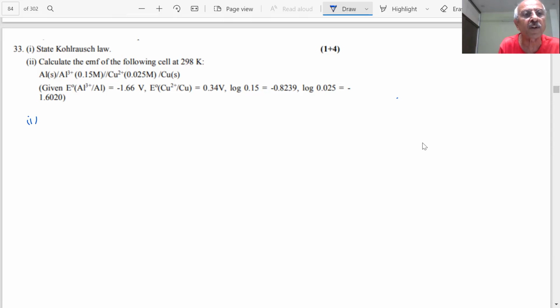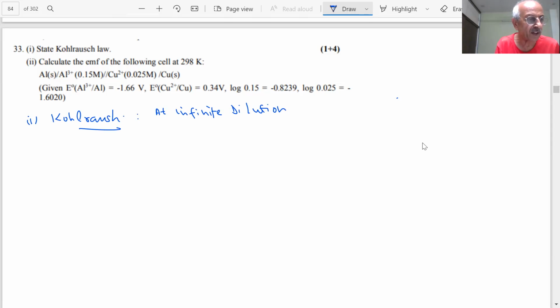At infinite dilution, the limiting molar conductivity of the electrolyte can be represented as the sum of the individual contributions of anion and cations in the electrolyte. Okay, at infinite dilution, students.